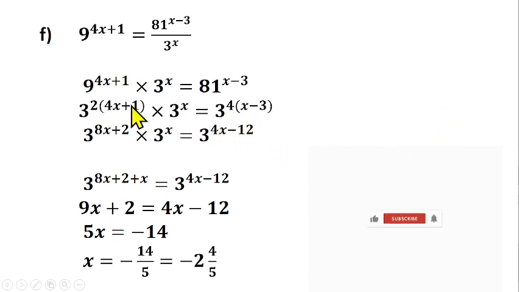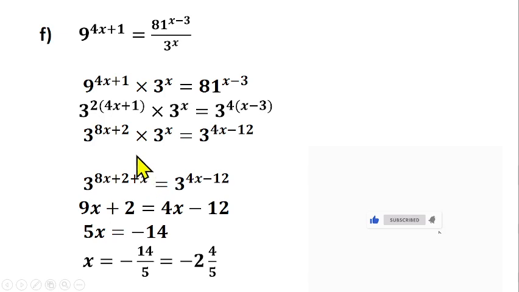Then these two will open the bracket according to the law of indices. 2 times 4s will give us 8s. 2 times 1 will give us 2. Then 4 times s will give us 4s. Then 4 times minus 3 will give us minus 12. You can now apply the law of indices to the left hand side here because you're having this times this. So you can apply the first law, pick one of the bases, add the powers together. You have 3 raised to power 8s plus 2 plus s. That equals to 3 raised to power 4s minus 12.